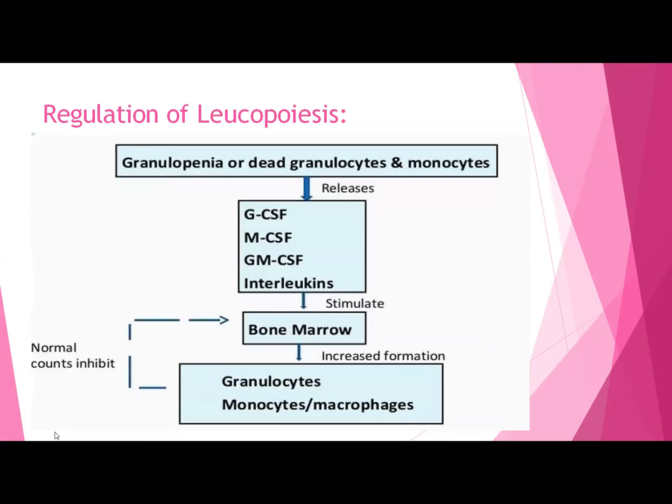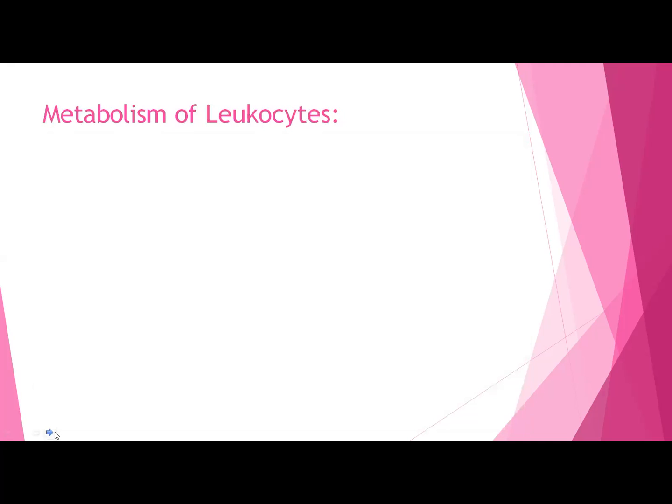The dead cells release colony stimulating factors, which stimulate the bone marrow to form these cells. Then by feedback, the counts will be inhibited again and maintained at a normal range. This is how leukopoiesis is regulated.